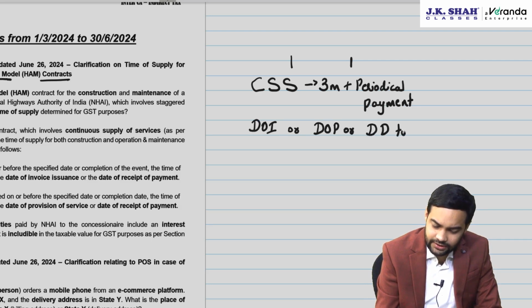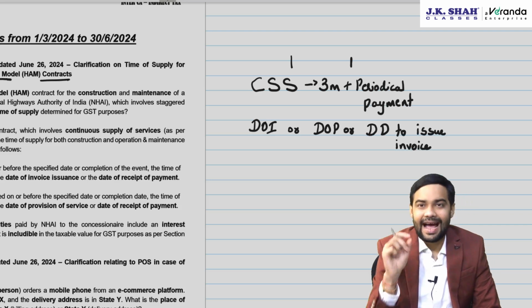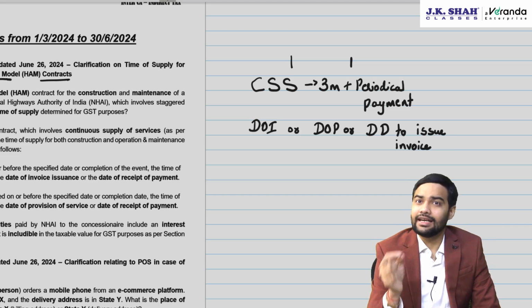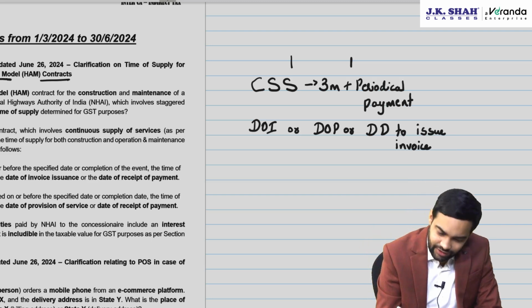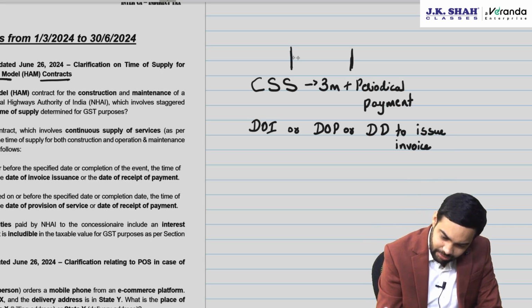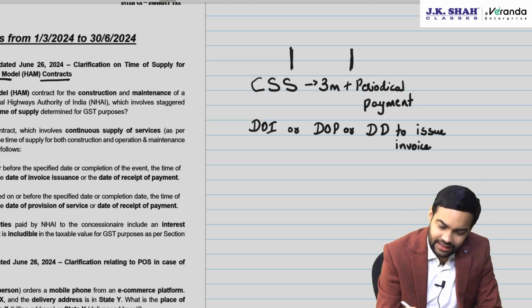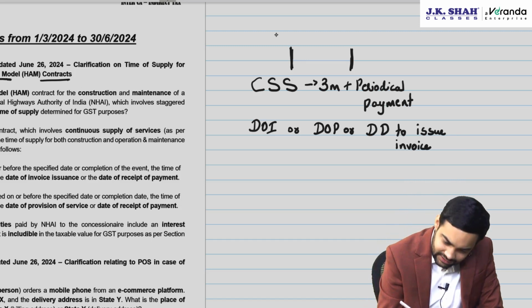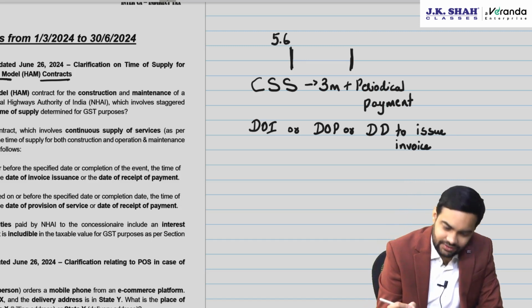Now, the due date to issue invoice is of three types. First one, if the payment date is ascertainable, then such payment date. If the payment date is not ascertainable, then the date of receipt of payment. If the payment date is based on completion of an event, completion of a milestone, then completion of each event.